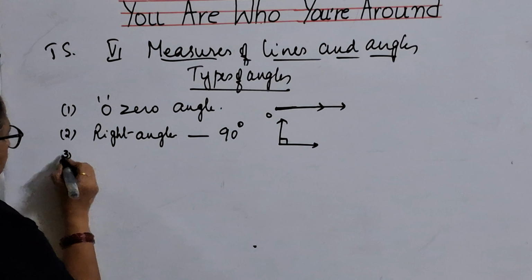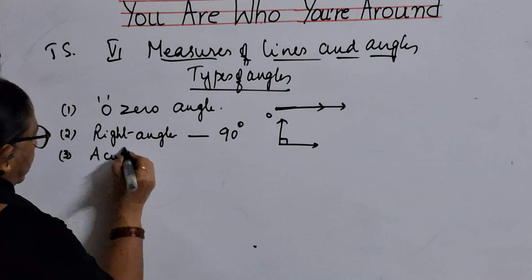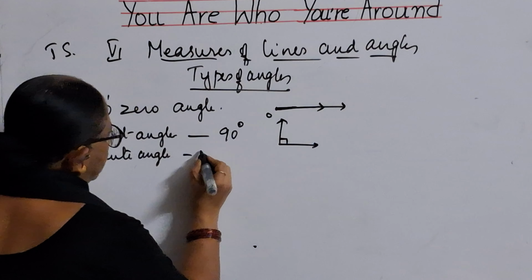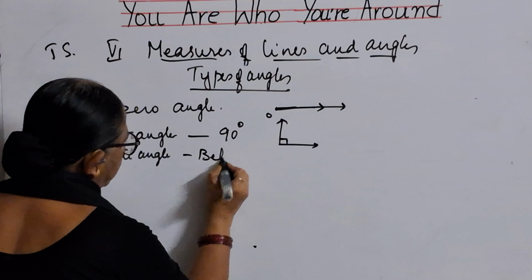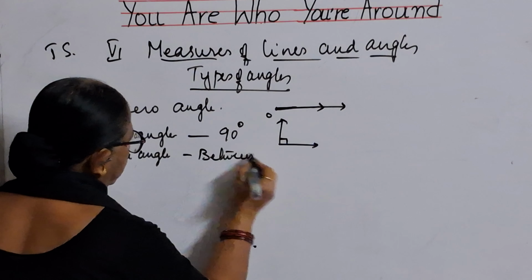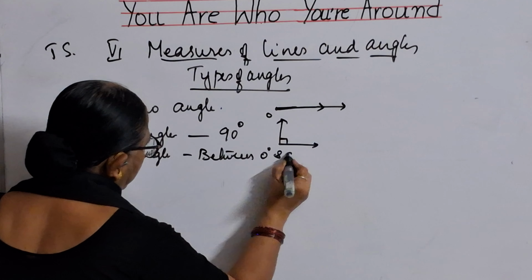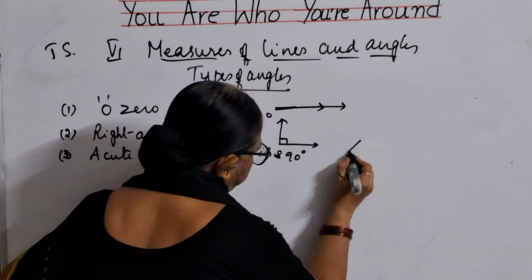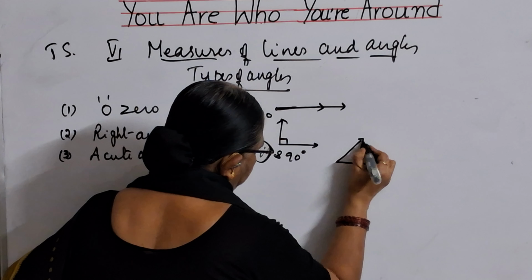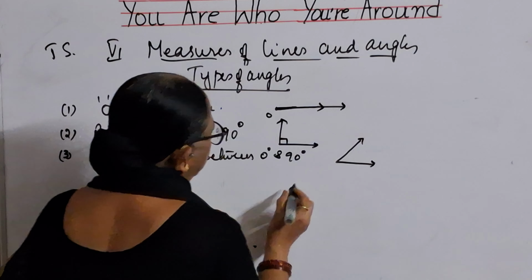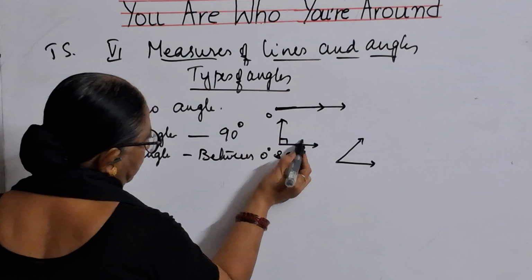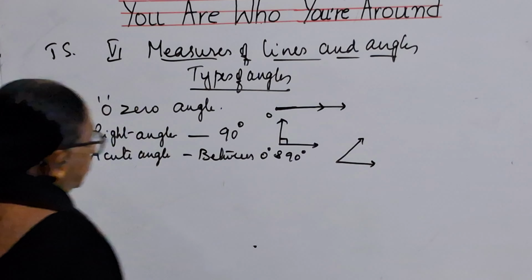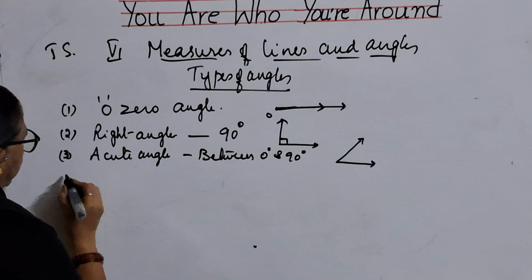And the third one is acute angle. What is acute angle? It lies between 0 degrees and 90 degrees. So the angle will be like this. It is between 0 degrees and, that means from here anywhere you will be getting below 90 degrees, that is acute angle.